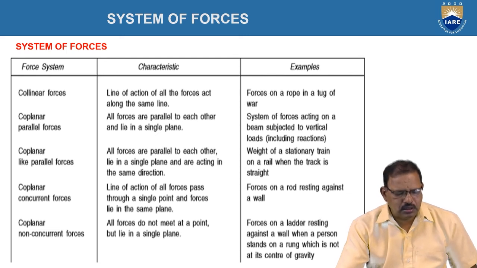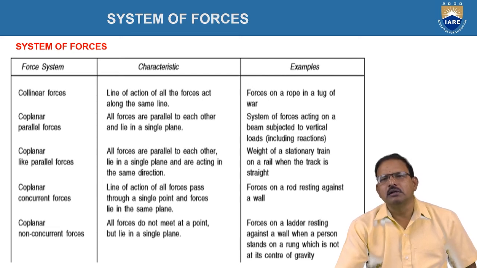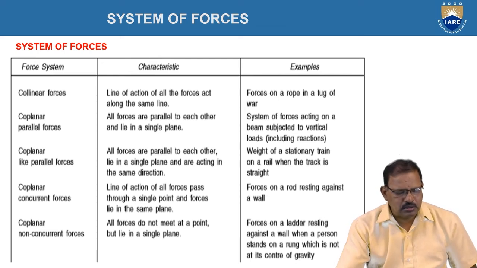Coplanar like parallel forces means the lines of action of the forces are parallel to each other, lie in a single plane, and act in the same direction. The best example is the weight of a stationary train on a rail. When the track is strained, these are treated as coplanar like parallel forces.